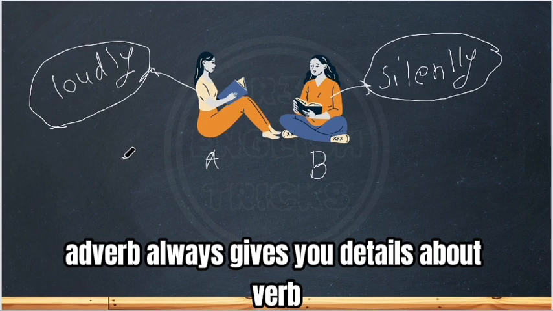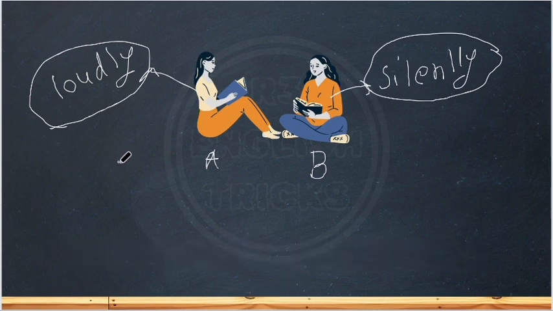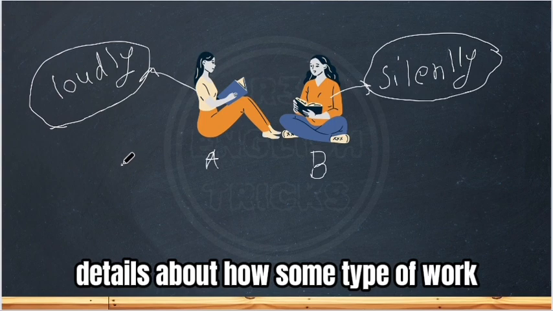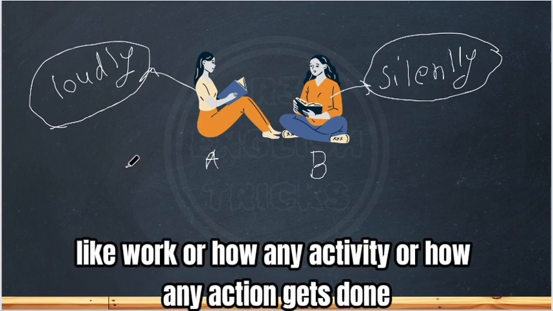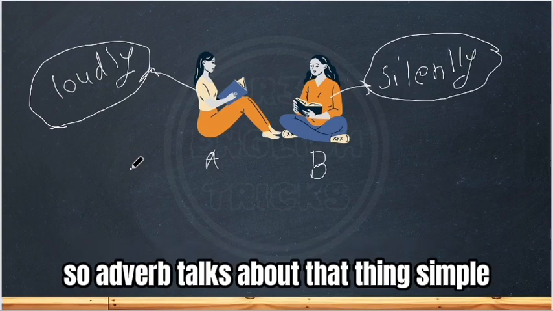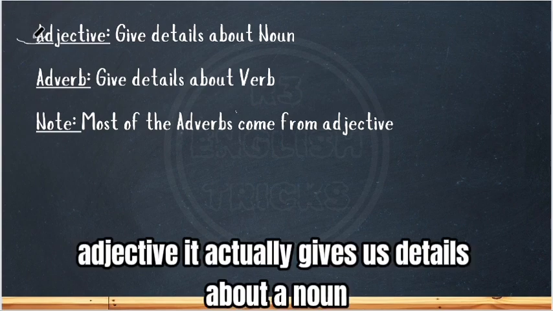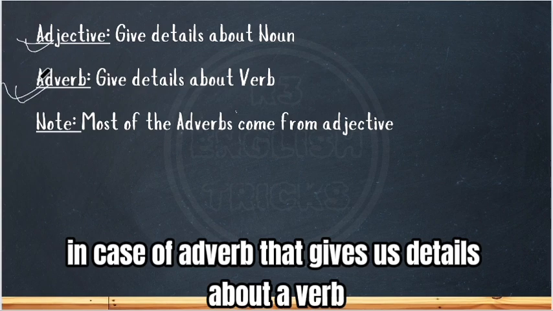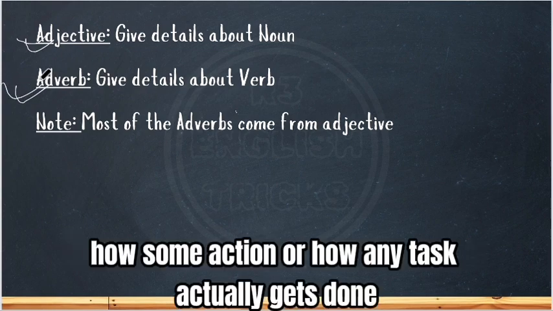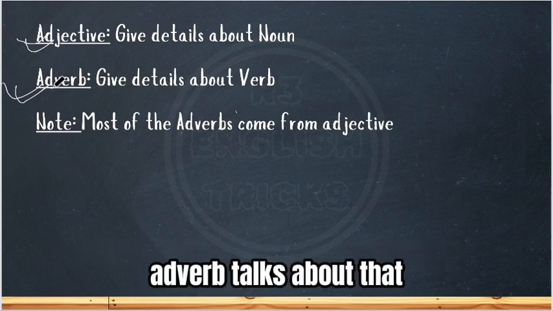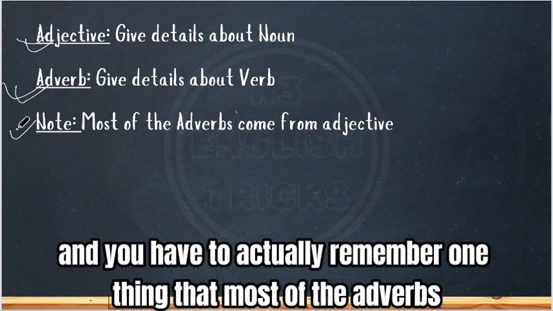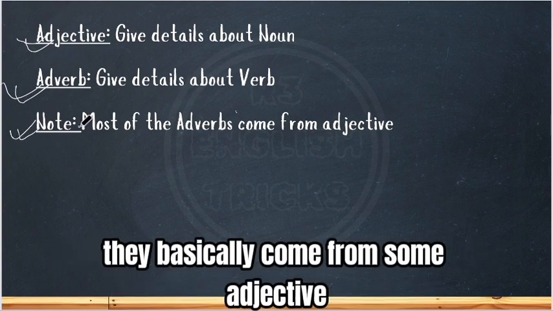An adverb always gives you details about a verb, details about how some work, activity, or action gets done. It's simple. An adjective gives us details about a noun. In the case of an adverb, it gives us details about a verb, how some action or task gets done. And you have to remember one thing, that most adverbs basically come from some adjective.